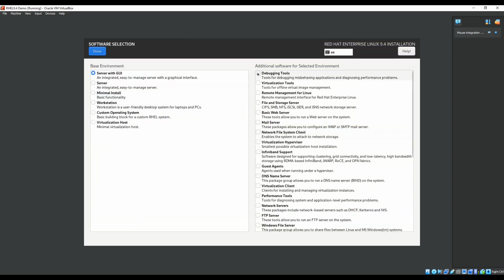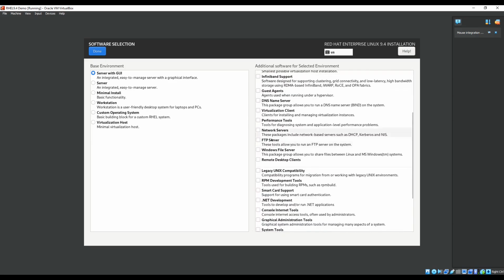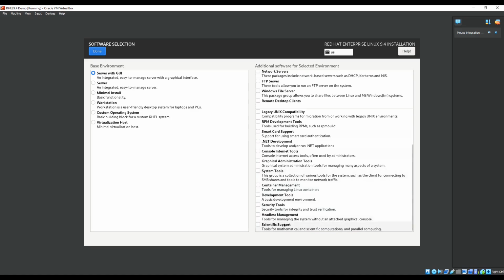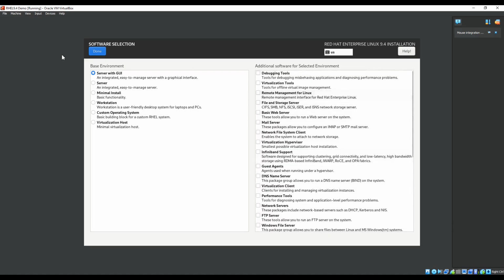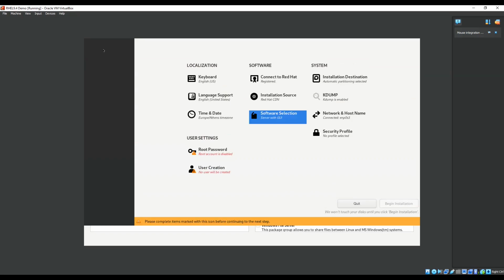I've gone with server with GUI, and I've just ticked all of these, because I believe it's pretty beneficial to have a GUI. If you're starting out, maybe you won't know all the commands and you could get stuck, and it's just handy to have a GUI accessible. If you look here, you can have all these tools if you're familiar with them. You might not be familiar with them. So, yeah, let's just click done for now.